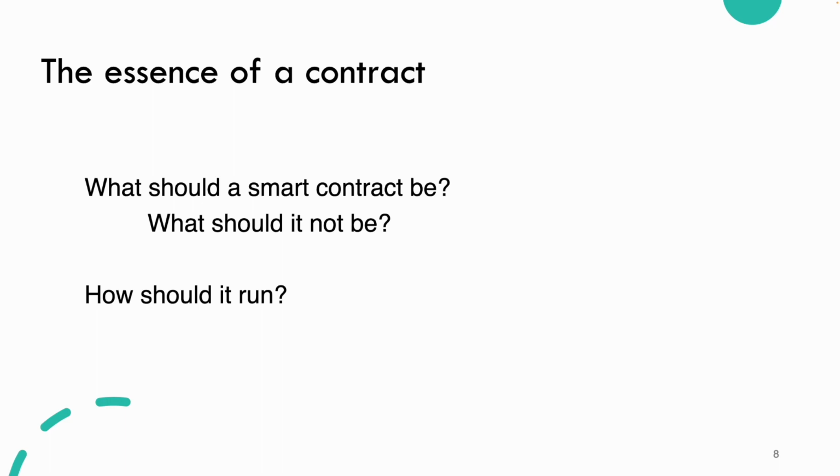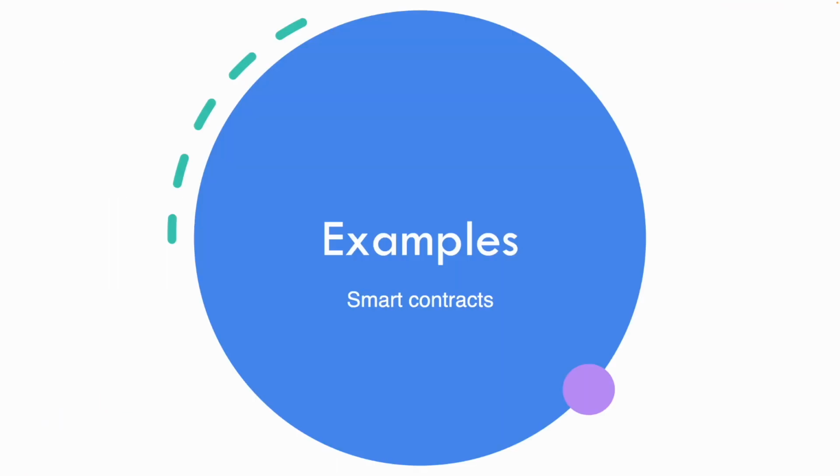The essence of a contract: what should a smart contract be? What should it not be? How should it run? And a very important thing is the validity of a smart contract. We know from years of studying logic and some of the great results in logic that we actually have these issues of validity and provability in logic, and because of Clarity's choices of design, that functional chunk that it works with is actually decidable. That is to say, any statement in Clarity, we can prove or disprove what outcomes it will produce. Some simple examples of smart contracts.